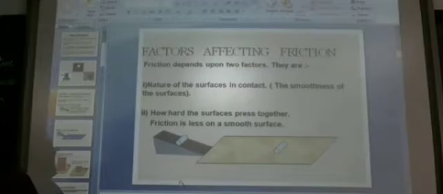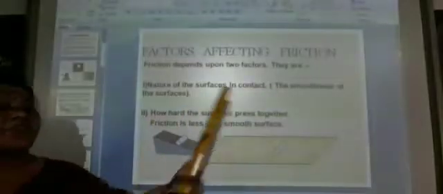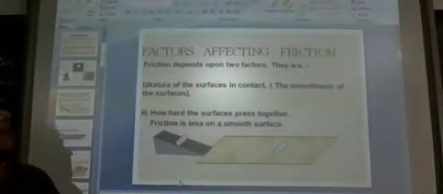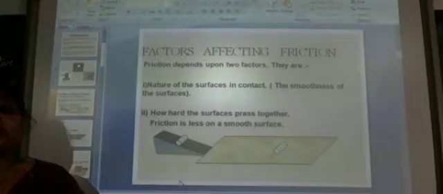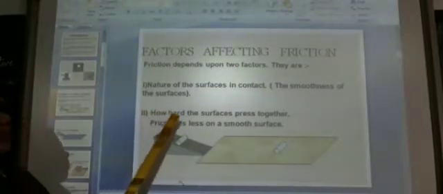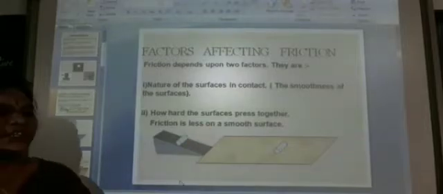Now we'll see the factors affecting friction. Friction depends on two factors. They are the nature of the surface in contact and how hard the surfaces are pressed together. Suppose the surface is very smooth, friction will be less. Friction is less on a smooth surface.